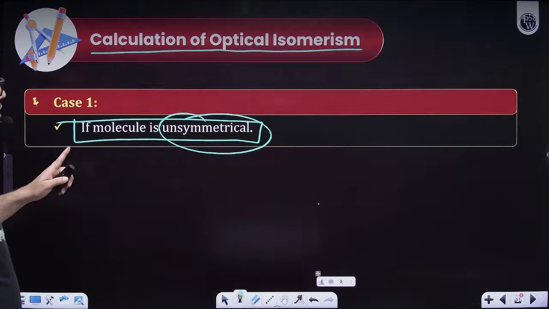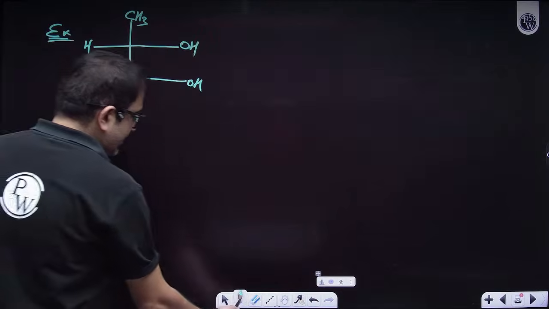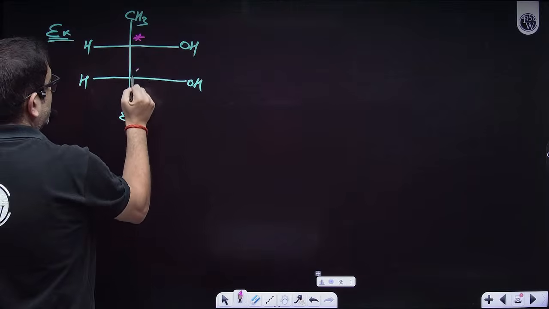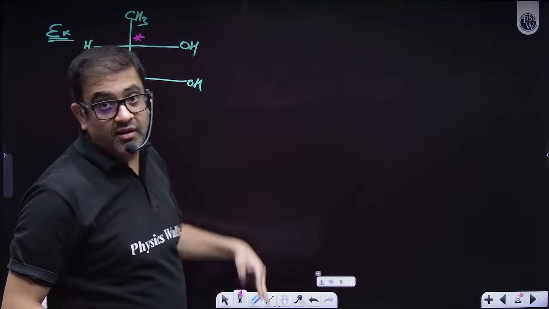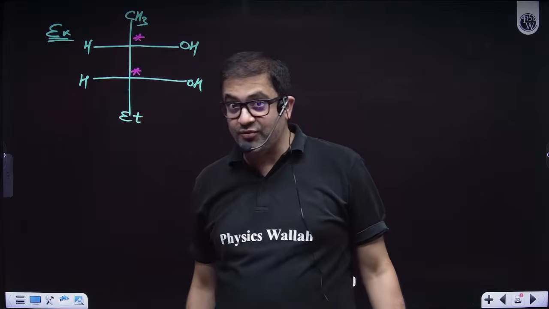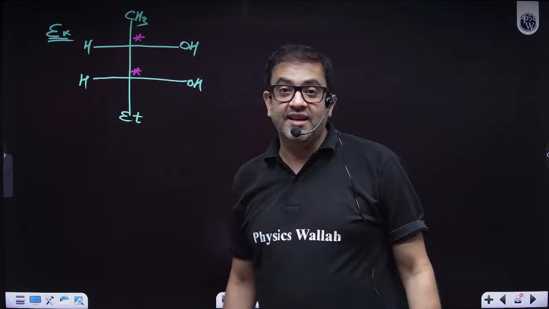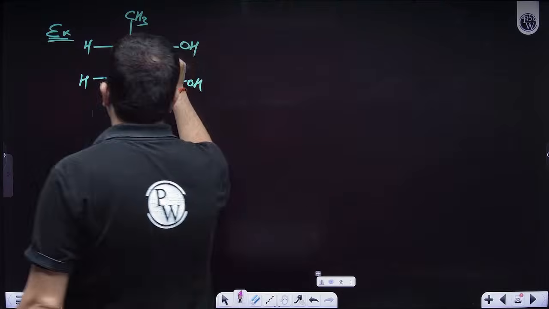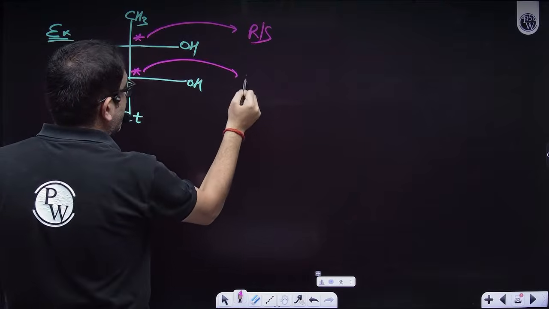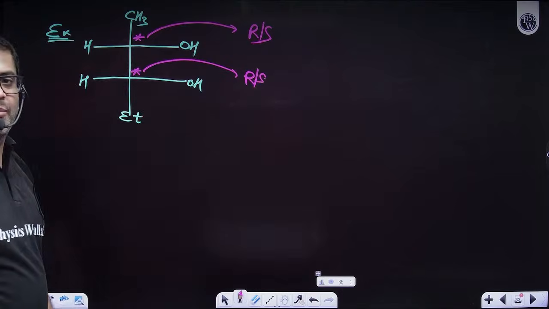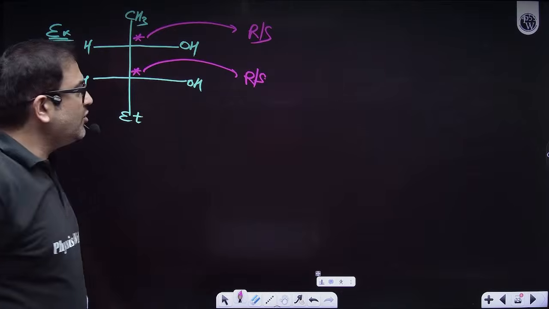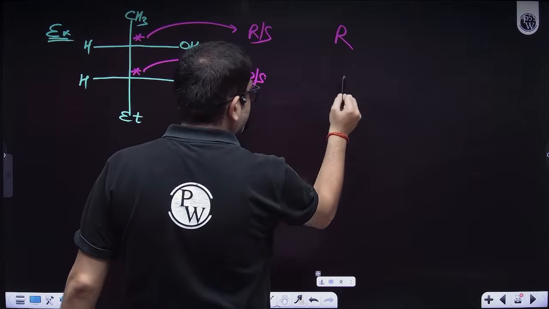So if the molecule is not symmetrical, then sir, this is common sense. How many chiral carbons do I have? Sir, this also and this also. And sir, they will never cancel each other out because it can never become a meso form. So technically, sir, this can be R also, S also. Sir, this can also be R also, S also. Come on, sir. Obviously, we know that. So, sir, this is permutation and combination. As in, if this is R, this can be R, S.